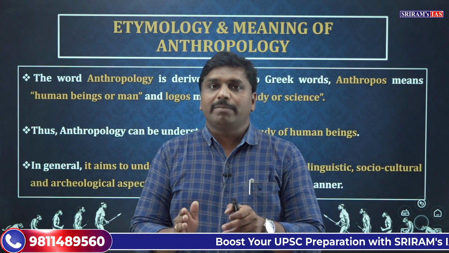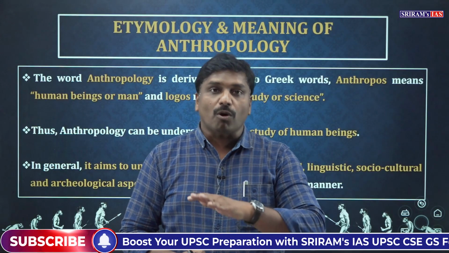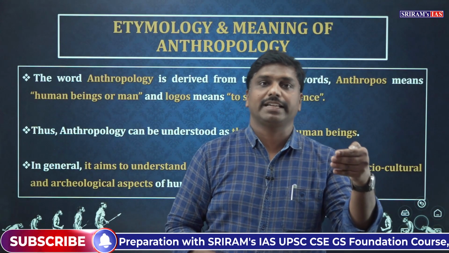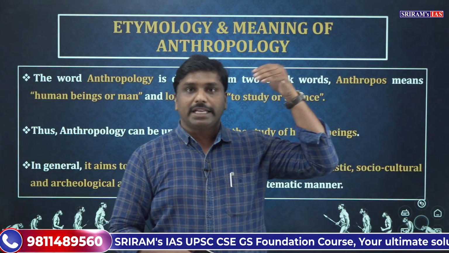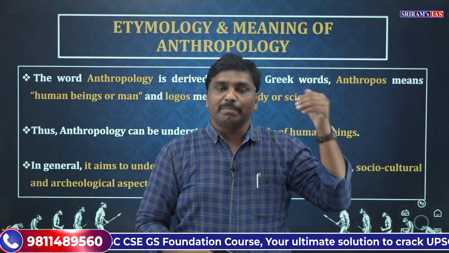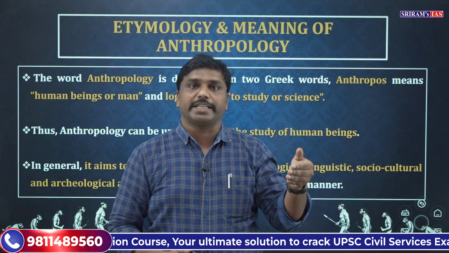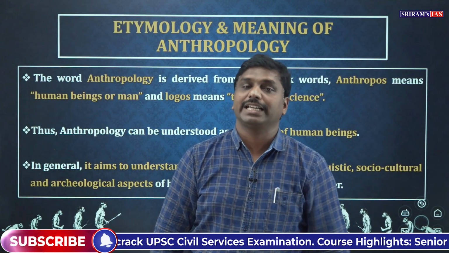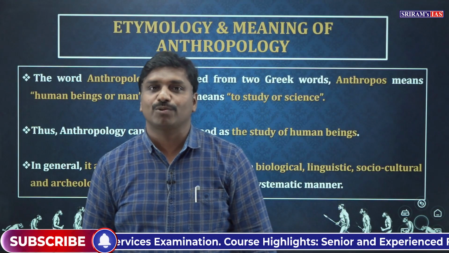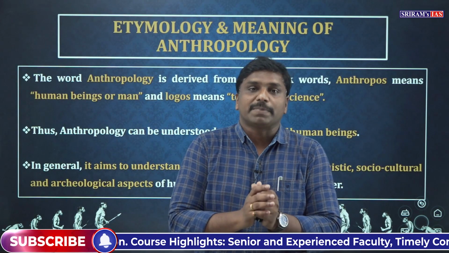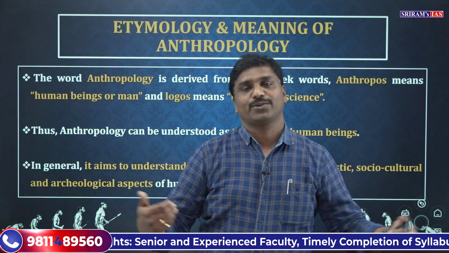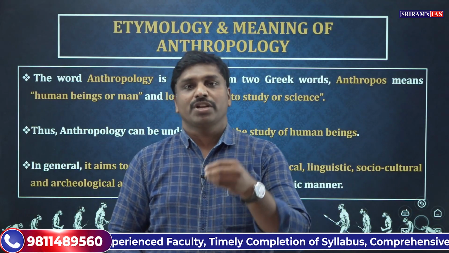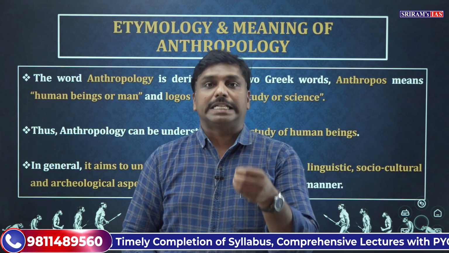And then we will study some broad outlines of culture, for example the Paleolithic period, Mesolithic period, Neolithic period, Chalcolithic period and Iron Age. We will study those systematically. And apart from that, we will also study some of the principles of prehistoric chronology. There are certain dating methods.